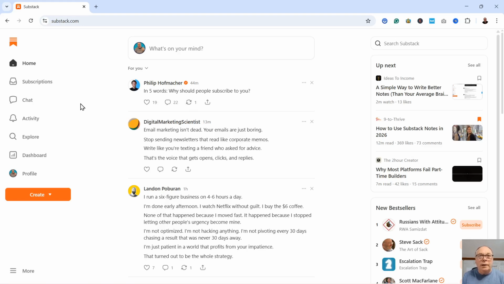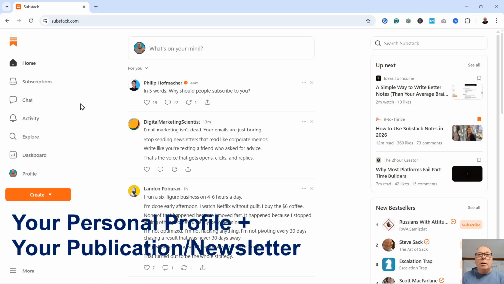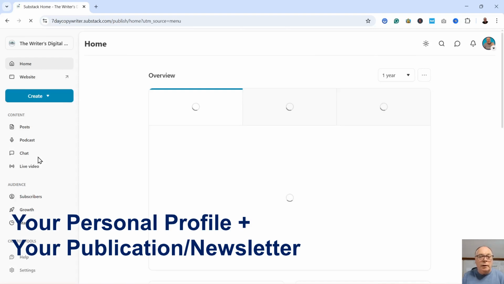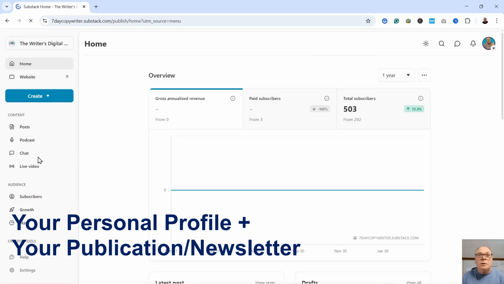Now that's completely different to your Substack publication. Each account can have as many publications as you like, and your publication is the other part of your Substack account. So for example, on here, if I go to Dashboard, that will take me away from my personal profile and it will take me to my Substack publication or my Substack newsletter.